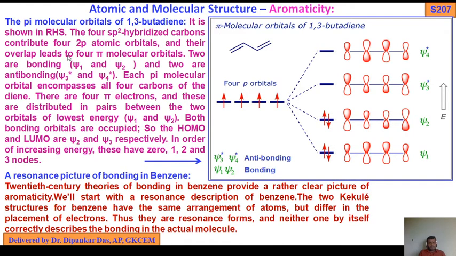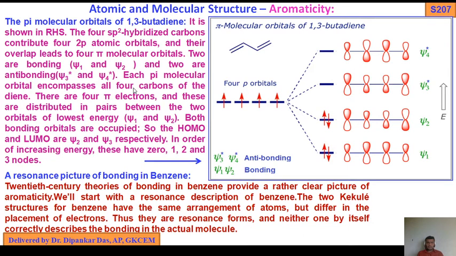And their overlap leads to 4 pi molecular orbitals. Number of AOs 4, number of MOs 4: 1, 2, 3, 4. 2 are bonding, psi 1 and psi 2, and 2 are anti-bonding, psi 3 star and psi 4 star.